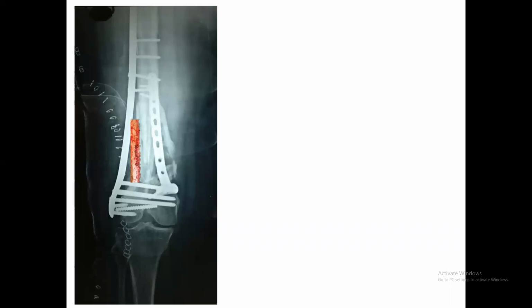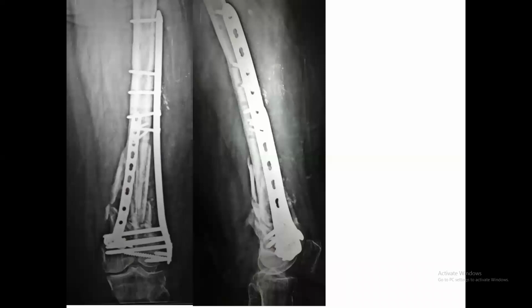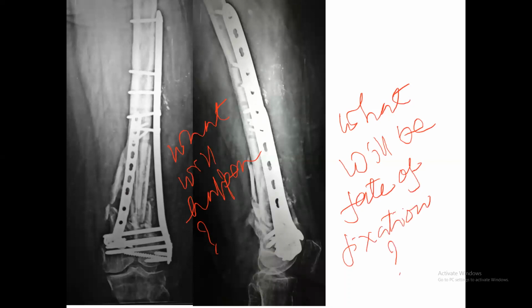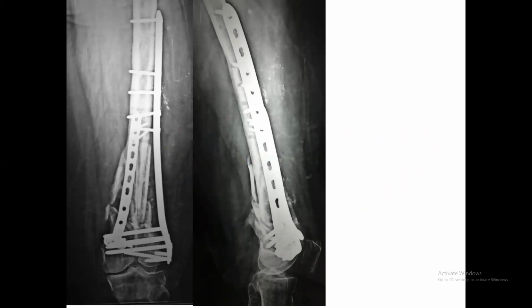What is happening here? What will happen, sir? Is there still instability? What is the course in such types of fixations? We'll remove the implant now. Will union occur or not? It will be a failure. What type of failure will it be, sir? Non-union. Okay, let us see.